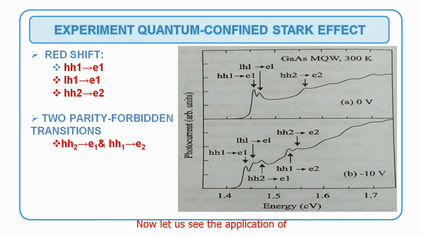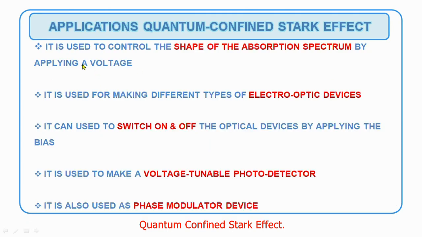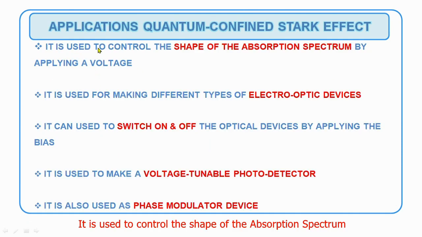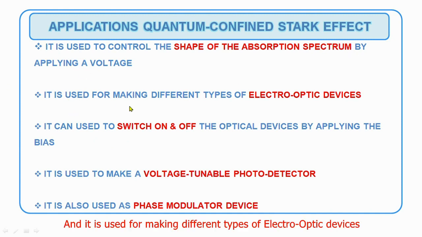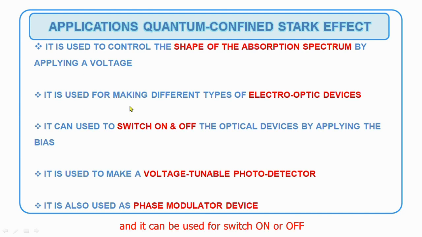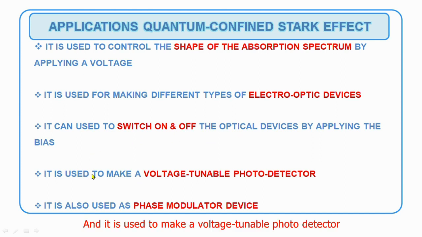Now let us see the application of quantum confined Stark effect. Quantum confined Stark effect is used to control the shape of the absorption spectrum by applying voltage, and it is used for making different types of electro-optic devices. It can be used to switch on or off optical devices by applying the bias. It is also used to make a voltage tunable photodetector, and as a phase modulator device.